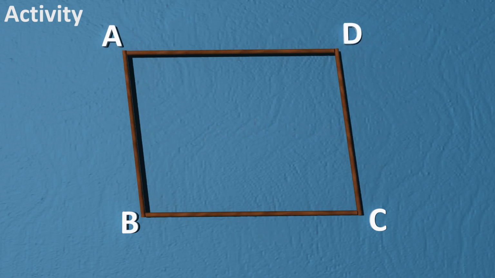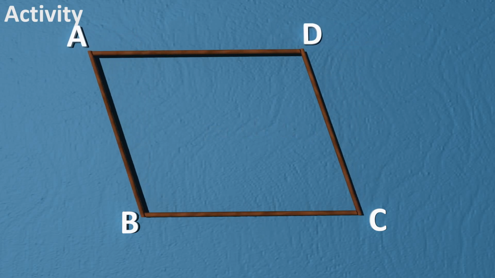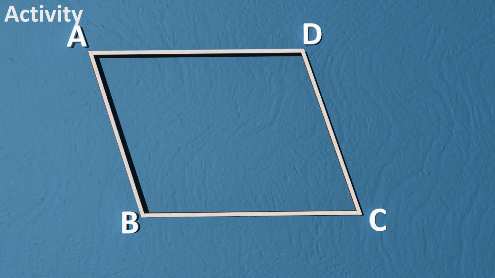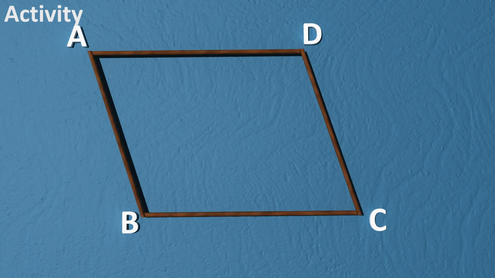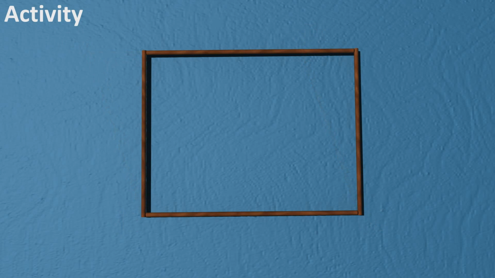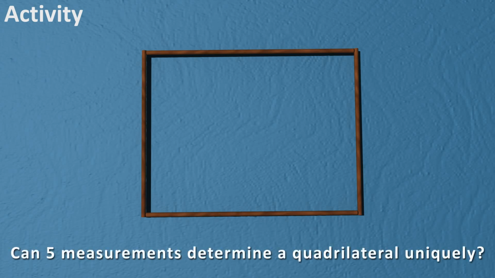Give another push in a different direction, and you will get a new shape. That is another parallelogram which is altogether different, yet the four measurements remain the same. This activity shows that four measurements of a quadrilateral cannot determine it uniquely. Can five measurements determine a quadrilateral uniquely?